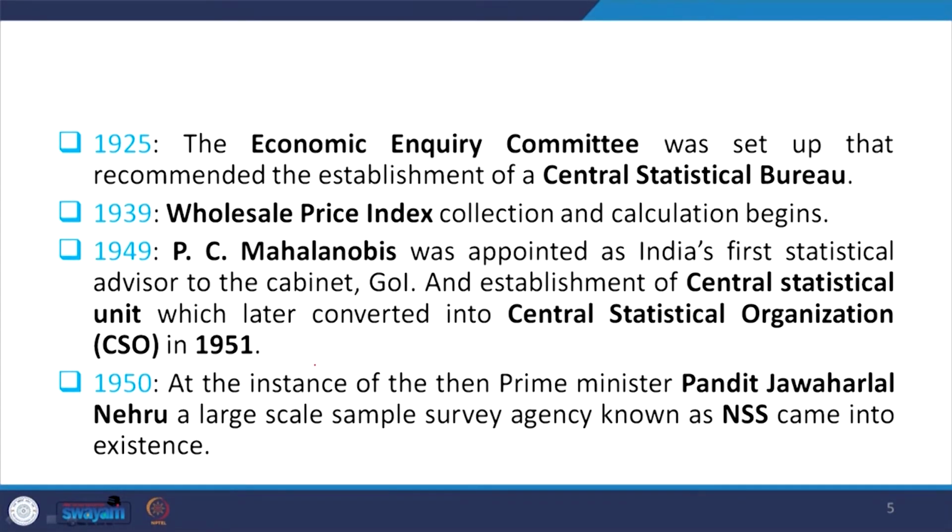In 1949 the famous statistician in our country, none other than P.C. Mahalanobis, was appointed as the first statistical advisor to the cabinet of Government of India, and the central statistical unit CSU was established, which later converted to CSO, Central Statistical Organization, in the year 1951. I think CSO is very famous so far as Indian accounting of national income is concerned, and that is in fact the most authentic source of data for understanding national income of the country.